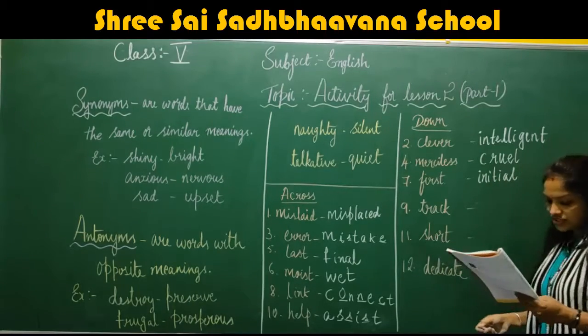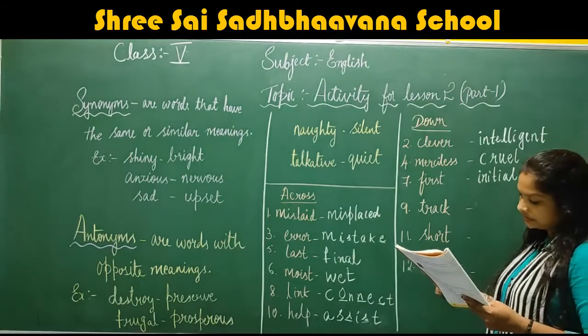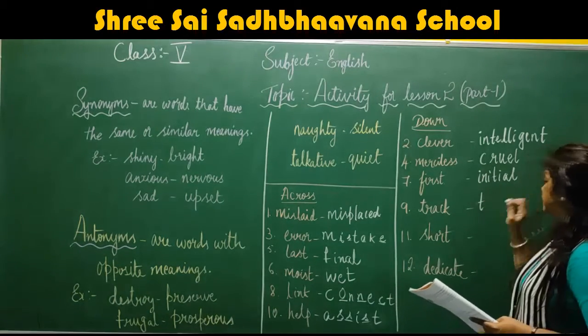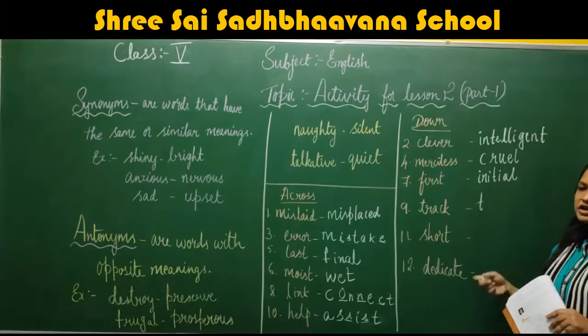Initial. Now next is track. Track is the word. What is the other word for track? What is the clue they have given? The ninth one. T. T is the word. The other word also will start with the letter T. What is the other word for track?